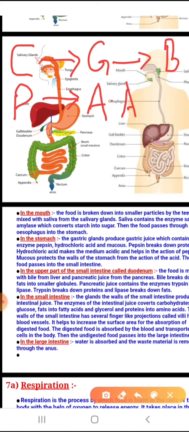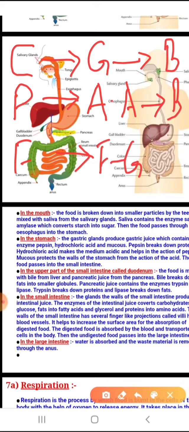Amino acids are absorbed by the blood. Fats are broken down into fatty acids and glycerol, and again they are absorbed by the blood. So this point must be very clear to you, that the food that you are eating is ultimately broken down into simpler components and then finally absorbed by the blood.